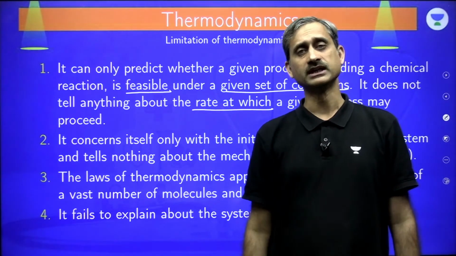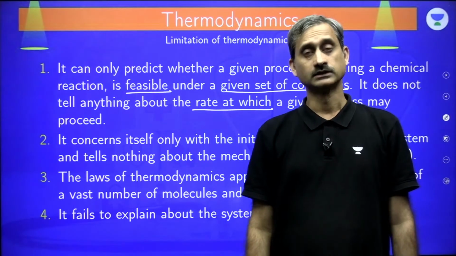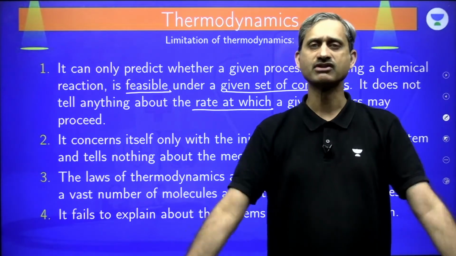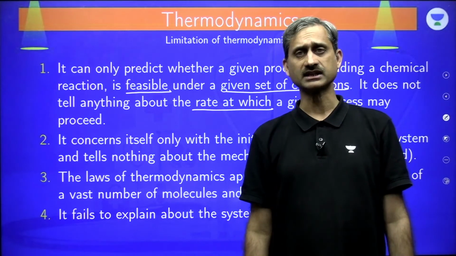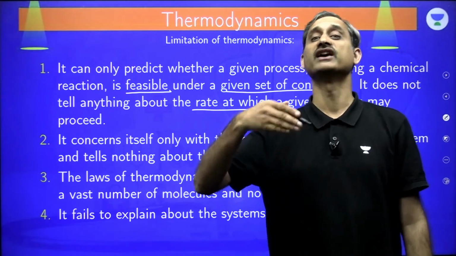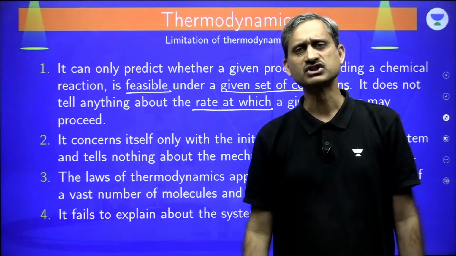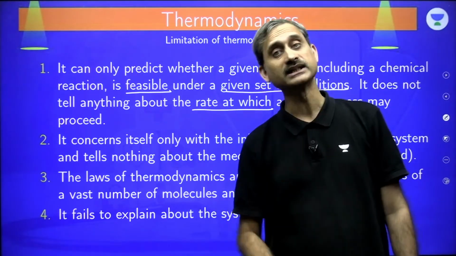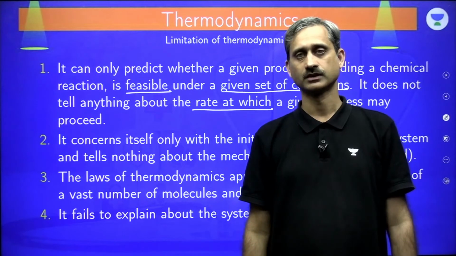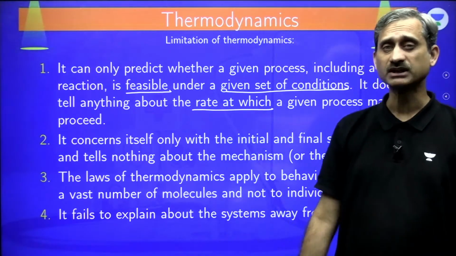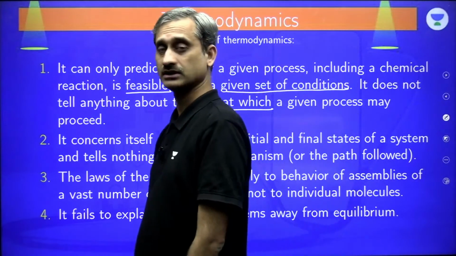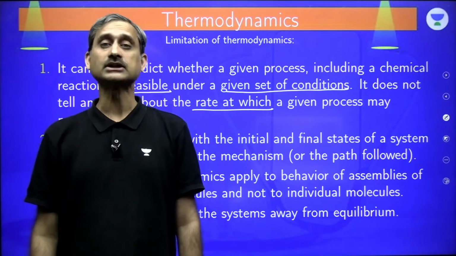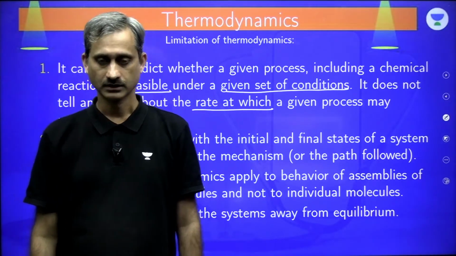The energy being absorbed is the evaporation of water. The energy being released is the combustion of coal. And you keep both the things at, let us say, 100 degrees Celsius. When you put them at 100 degrees Celsius, then in that case, evaporation of water is going to be very fast, although the coal is not going to even change. So the rate of reaction of evaporation is going to be much faster, although it is endothermic and it is absorbing energy. While the combustion of coal, which is an exothermic reaction and it is releasing energy, is not even going to take place. So please remember, thermodynamics can never predict the rate of reaction, the speed of reaction. Is this clear?